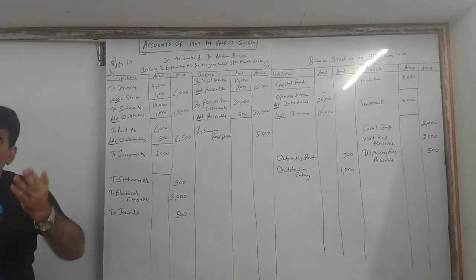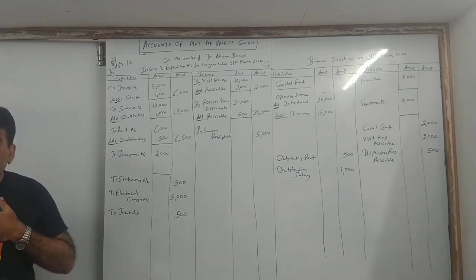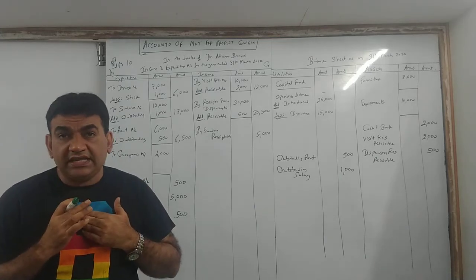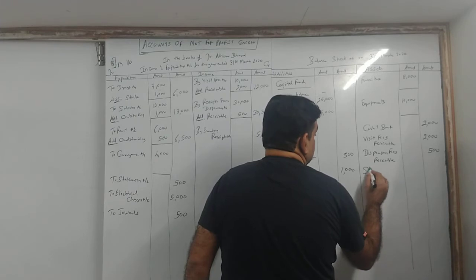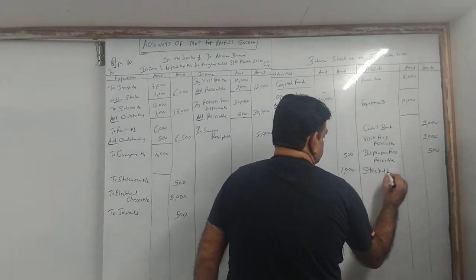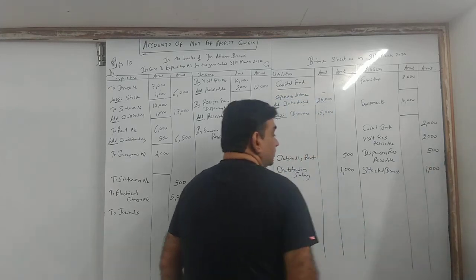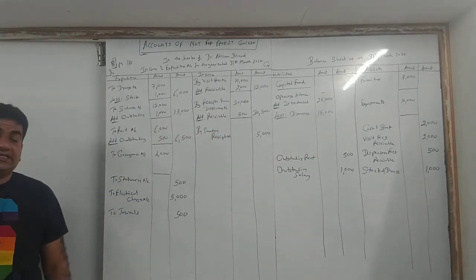So what happens? Like your final accounts, closing stock. It is my stock of the current year which I will use in the next year. So it is my property which I will use in the next year. Therefore for us it is an asset. So come to the asset side.